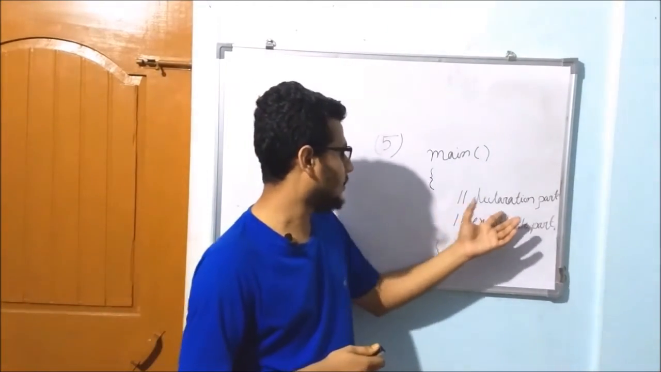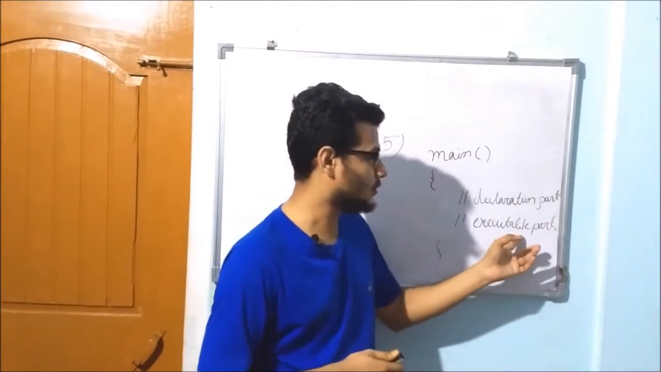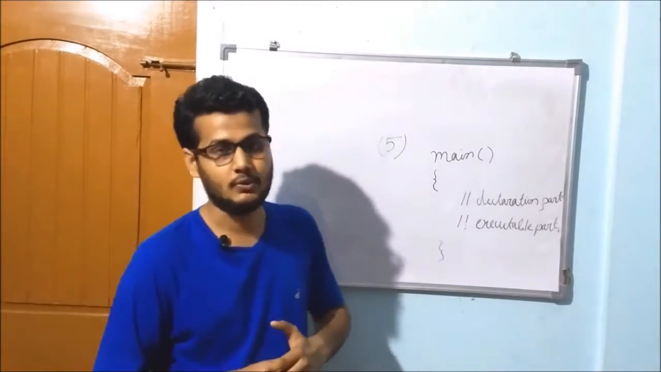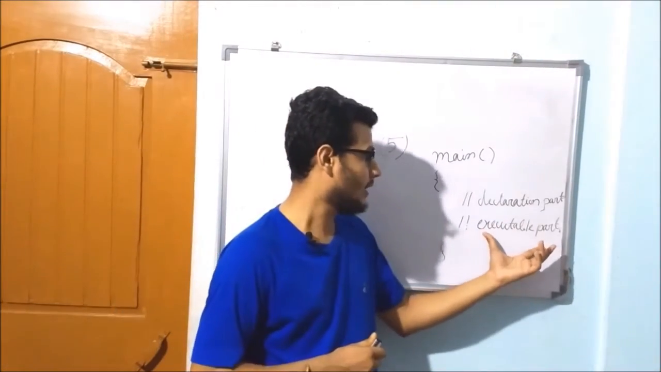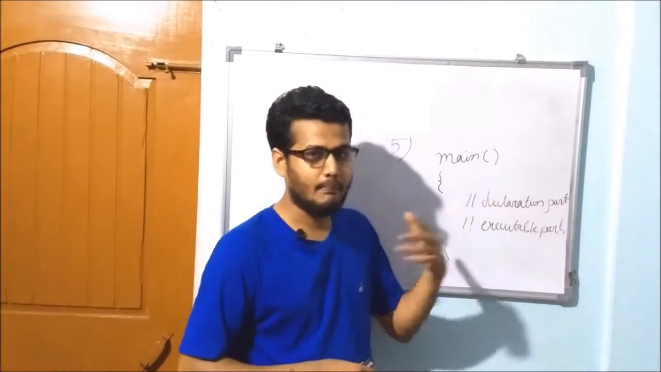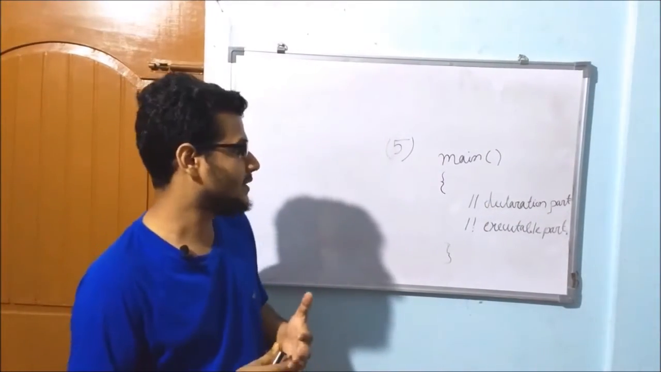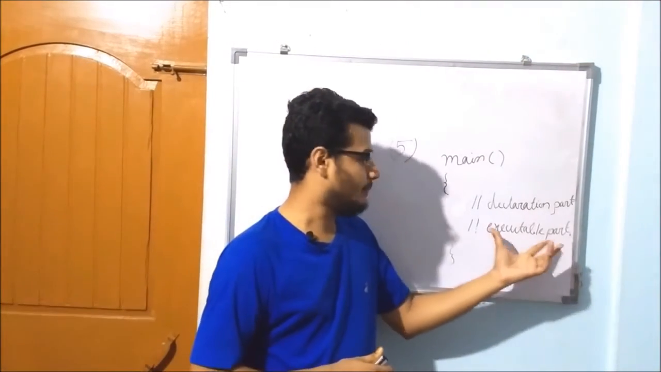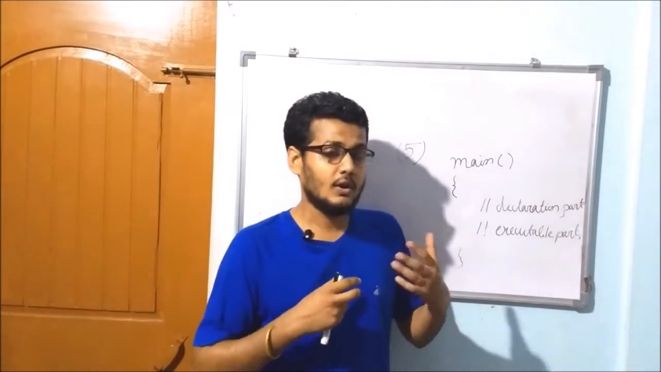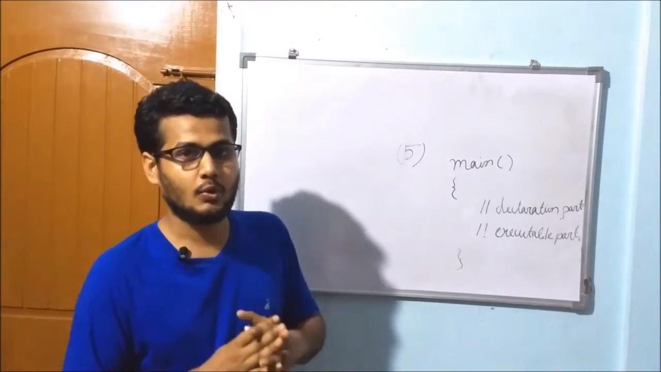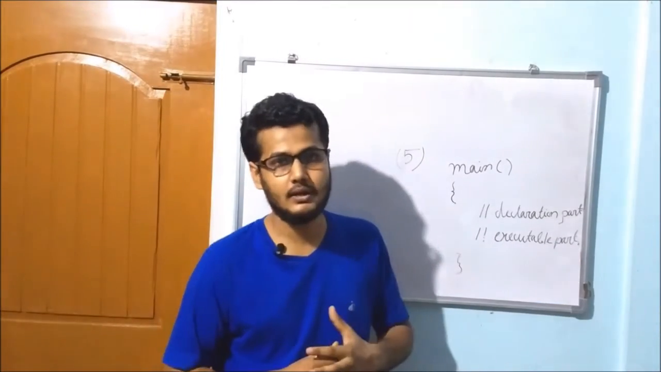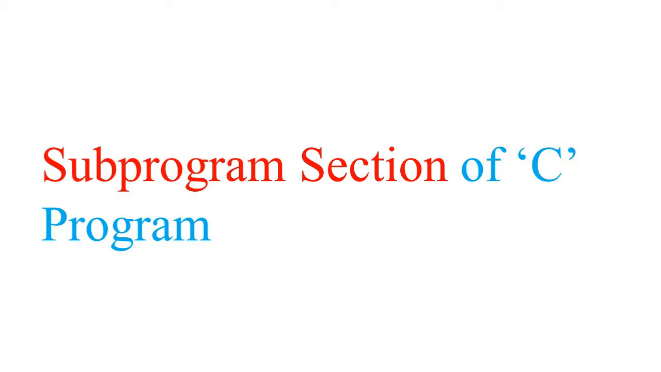Main function has two parts. One is called declarations part and the other is called executable part. In the declarations part, we can declare variables which are used in the executable part of our programs. The declarations part might not be required for all C programs, but the executable part must be required for all C programs because in all C programs at least one executable statement exists.